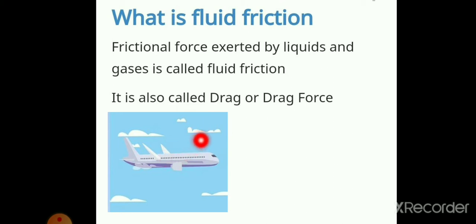This resistance is nothing but air resistance. Air is gaseous, so gases produce the friction. So air resistance is fluid friction.